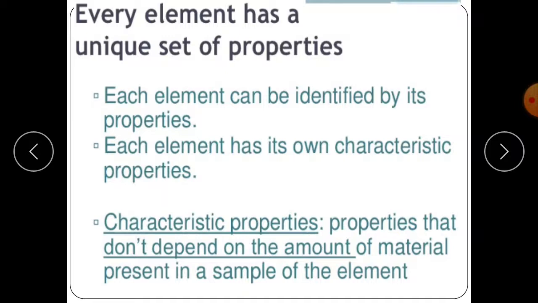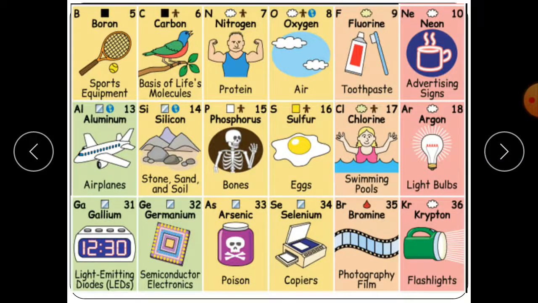Let's discuss their properties. Each element can be identified by its properties. As I showed you in the periodic table, sulfur has its own different properties, mercury has different properties, iron has different properties. If we talk about silver, magnesium, iodine, they all have their own different properties. Carbon, zinc, bromine, copper, they all have their different properties.